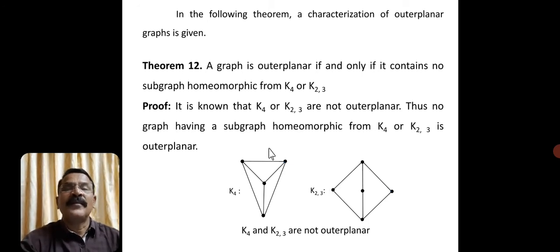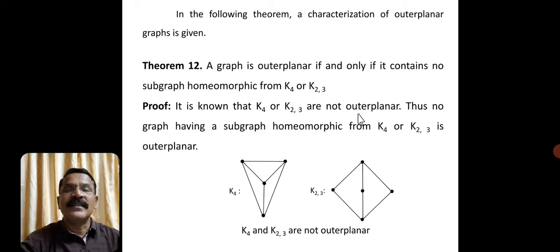Similarly, we can suggest the characterization as we have discussed for planar graphs. The characterization is: a graph is outer planar if and only if it contains no subgraph homeomorphic from K4 or K23. So the graph which you are considering should not be homeomorphic from K4 or K23.